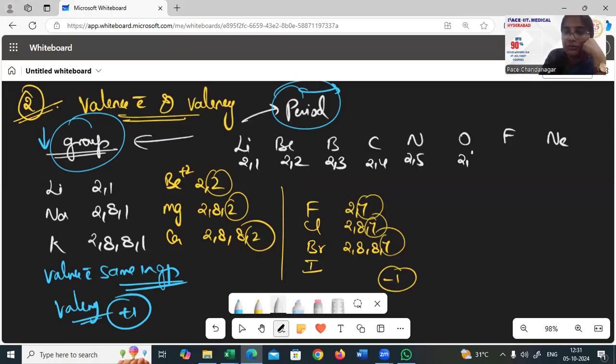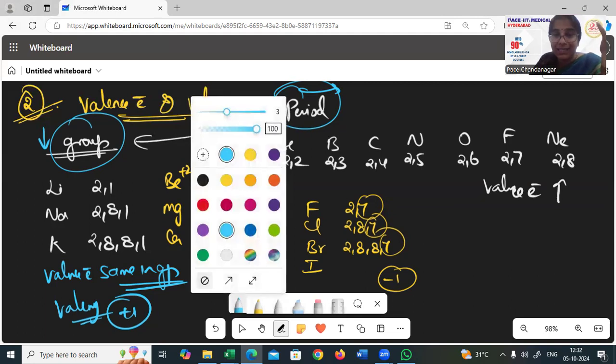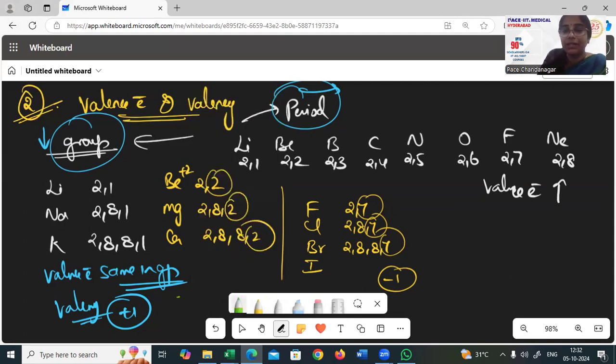2, 5, 2, 6, 2, 7, 2, 8. As you see, valence electrons increase as you move from left to right in a period. And what is happening to the valency there? Valency here, as you can write down, is +1, +2, +3, plus or -4, and then -3, -2, -1, and 0, because it has to take up 1 electron here, fluorine, -1, takes up 2 electrons, oxygen, so hence it is -2. Everywhere it is increasing and decreasing.